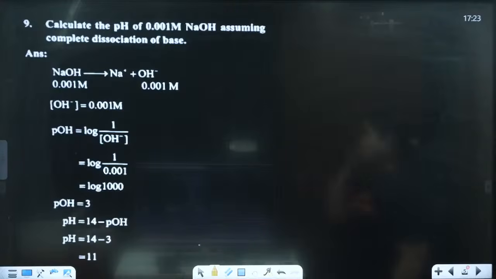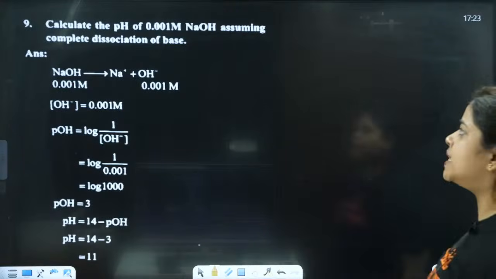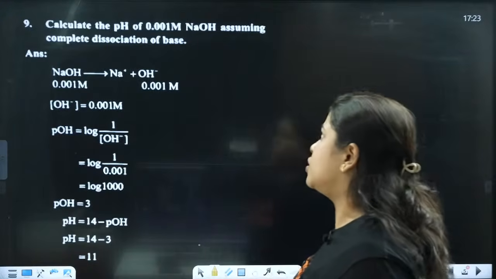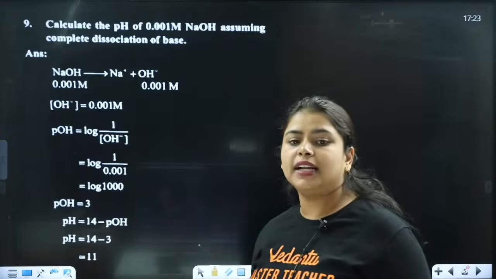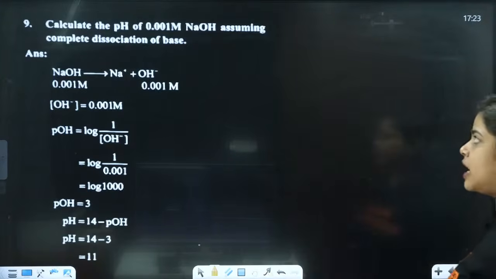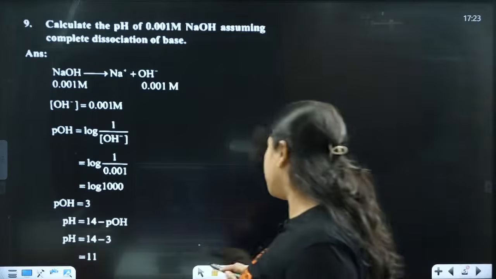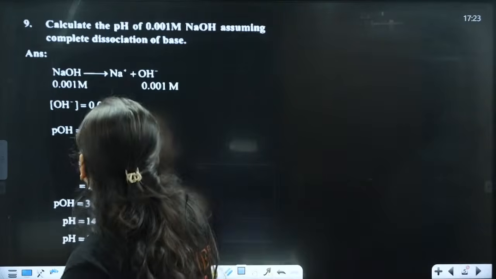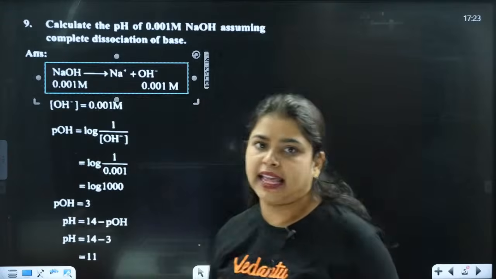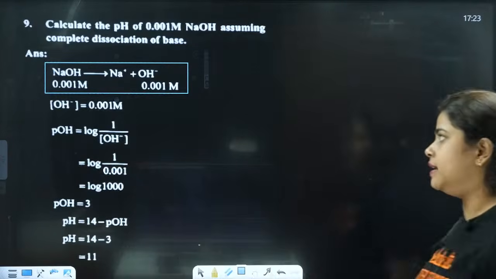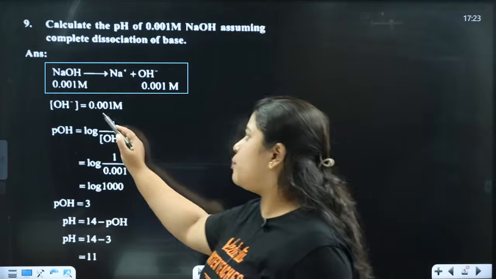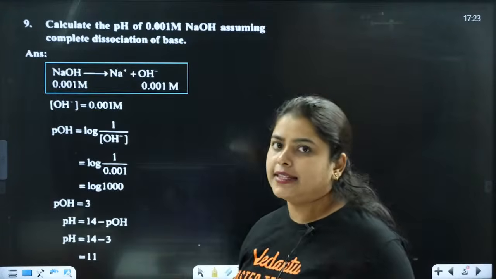Next question. Calculate the pH of 0.001 M NaOH assuming complete dissociation of the base. What is going to be the equation? NaOH dissociates to form Na plus and OH minus. Now OH minus is actually equal to 0.001 M.